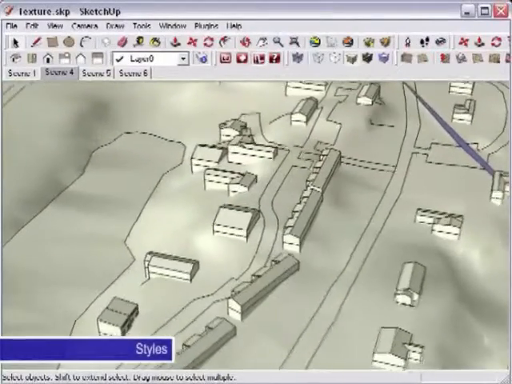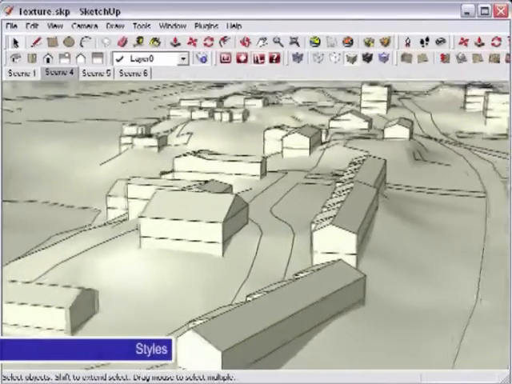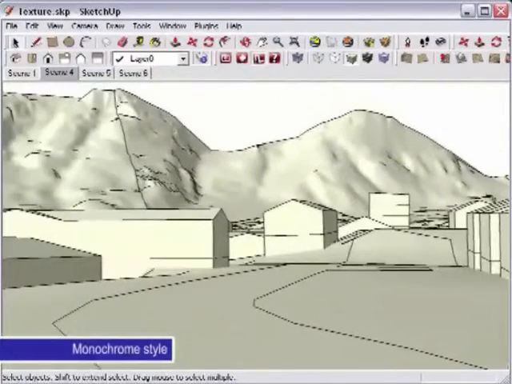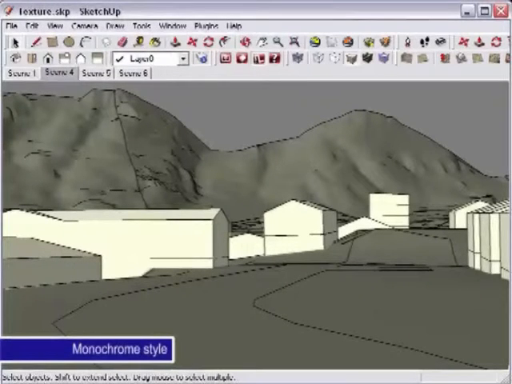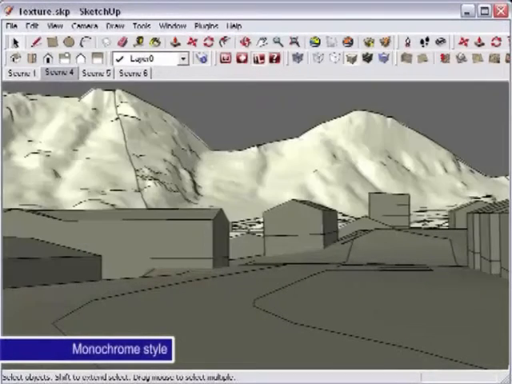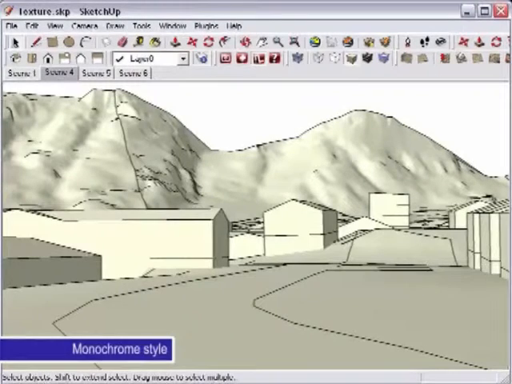Here we are, placed inside the model, looking at one of the new areas that are about to be built in Akia. We start with the monochrome style. This style really underlines the sketching part of the program. The model appears naked and neutral because it only holds a limited amount of information. Instead, the focus is on the buildings, the volume, height and the interaction with each other and the nature behind.